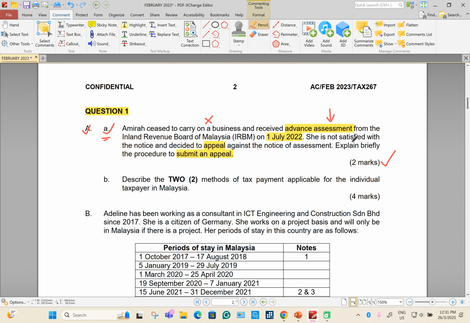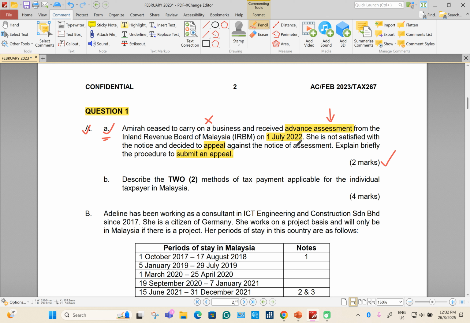Next, she is not satisfied with the notice. Normally, when you are not satisfied, the question will definitely ask you about appeal. And she decided to appeal against the notice of assessment. Guys, if you still remember during my lecture, I said that if you want to appeal to IRB, there is always a due date, and the due date is different. There are 2 categories of due date: the due date when you appeal for an assessment and the due date when you appeal for an advance assessment.